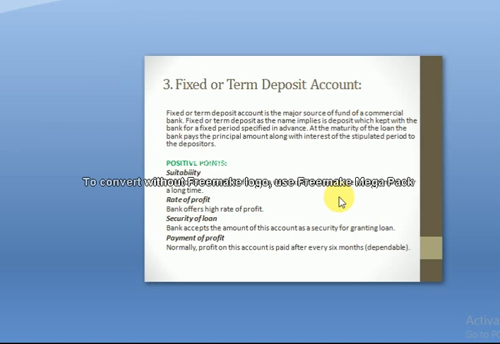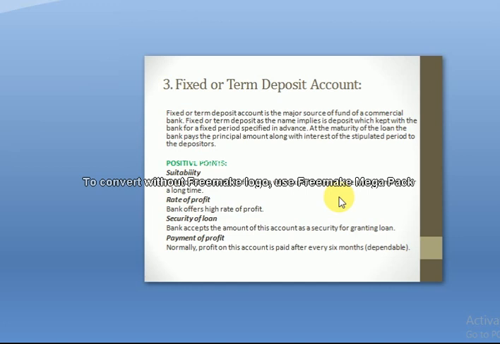And the rate of interest increases as the time period increases. Another positive point of this account is security for a loan. The bank accepts the amount in this account as a security for granting a loan to the account holder.